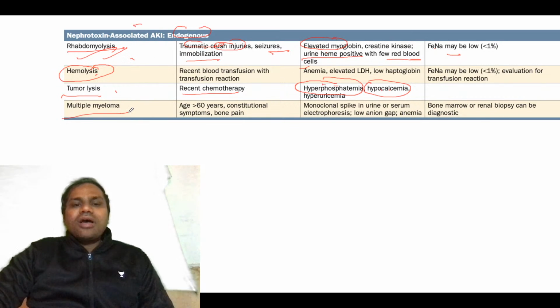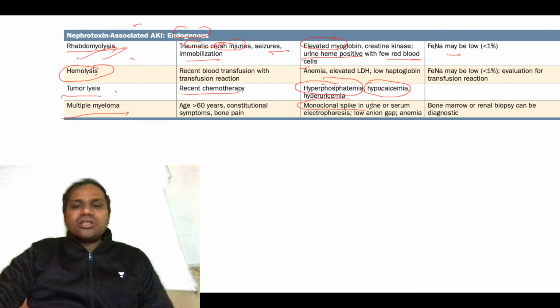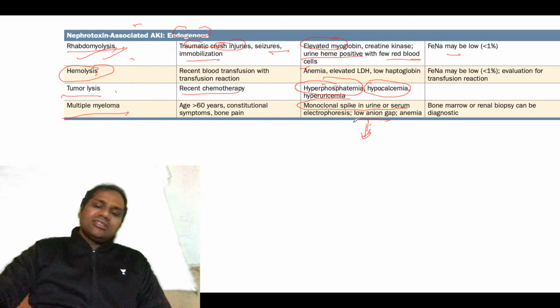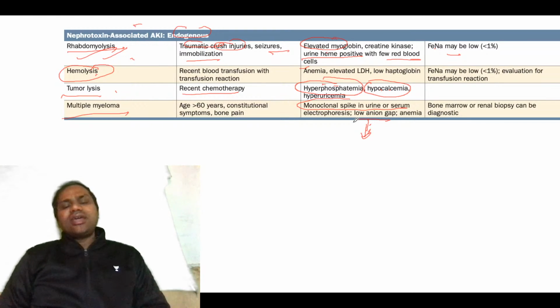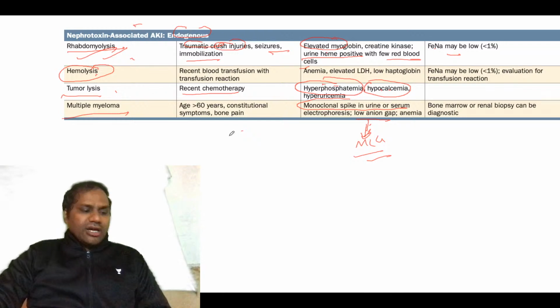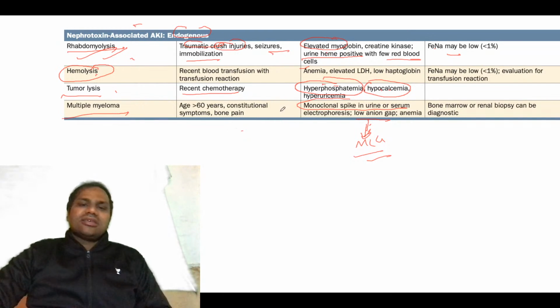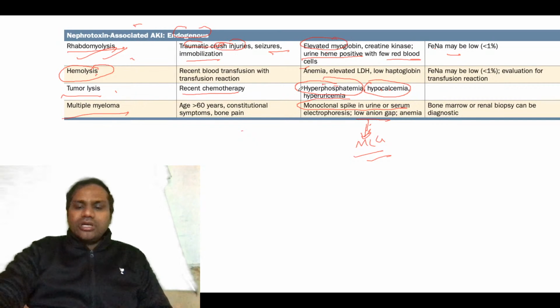In multiple myeloma you can see a monoclonal spike in urine and serum electrophoresis. Now remember this point is important: low anion gap. Mostly in renal disease you see a high anion gap, but in multiple myeloma the anion gap will be low. So this is again a high yield point which you need to remember in case of multiple myeloma.